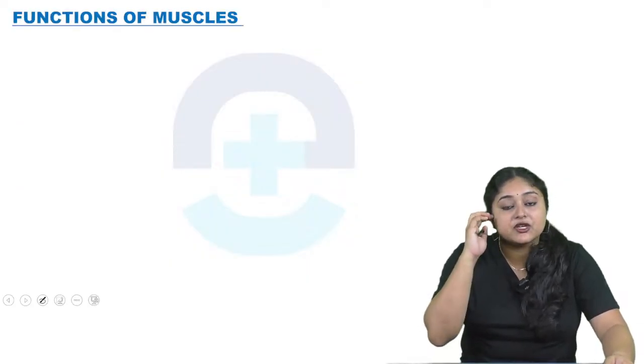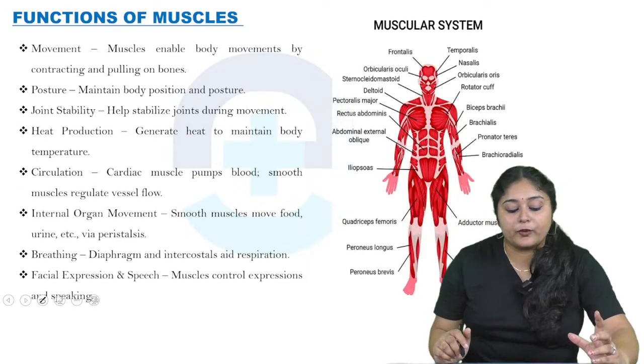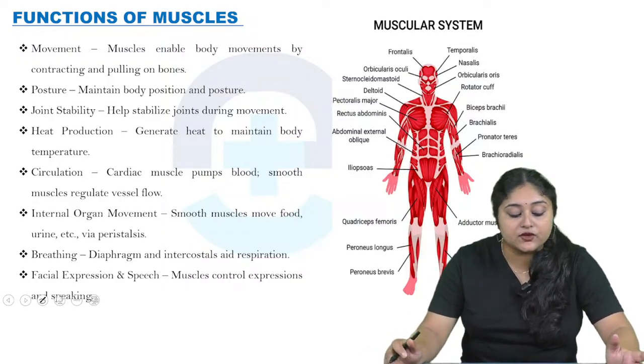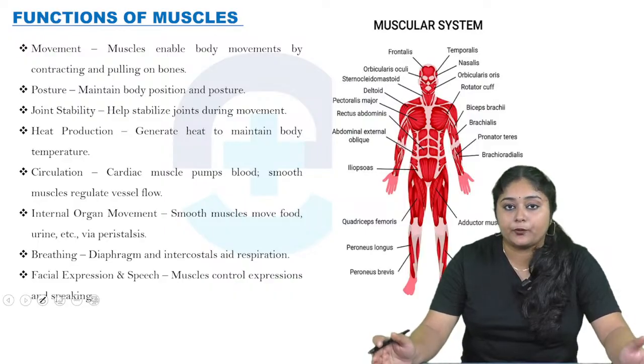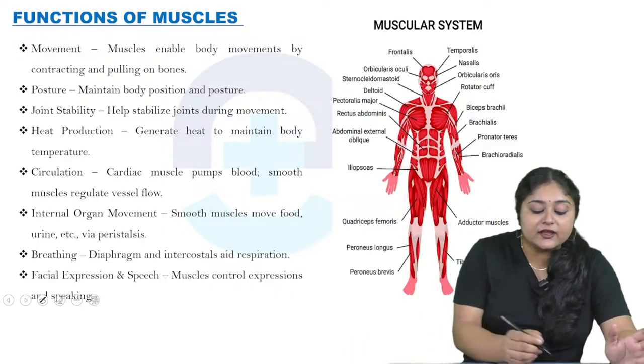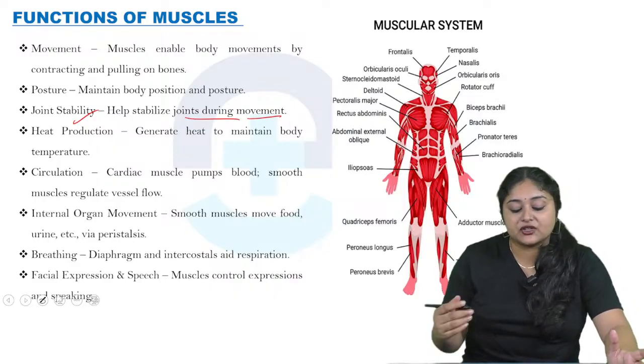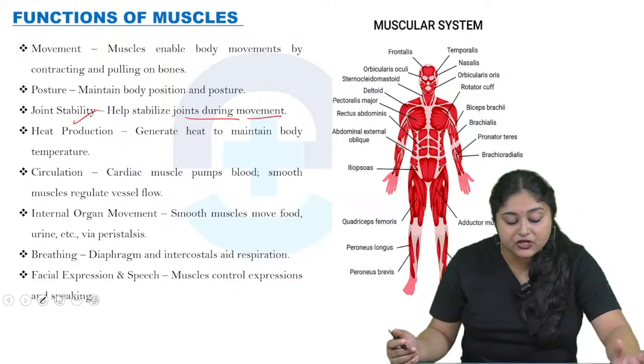Now come to the functions of a muscle. First is movement. Muscles enable body movements by contracting and pulling on bones. Then posture, to maintain body positions as well as posture. Joint stability helps to stabilize the joints during movement. Heat production, generating heat to maintain body temperature.